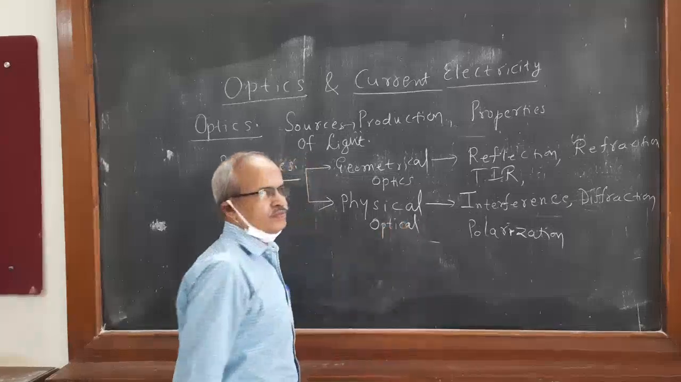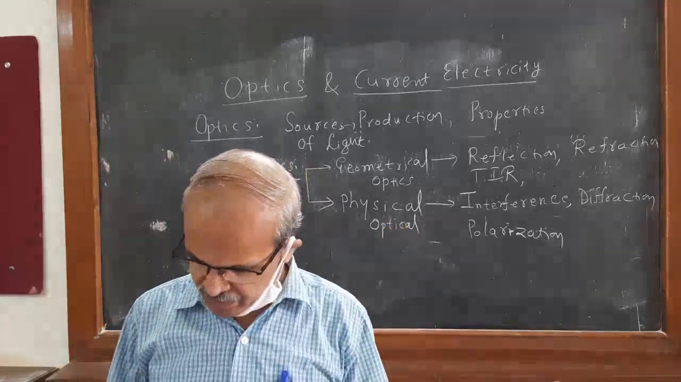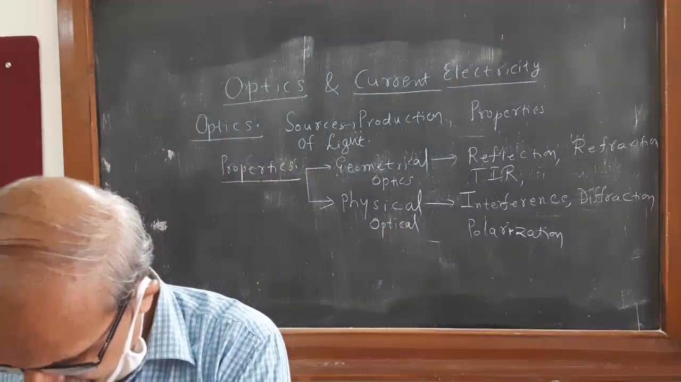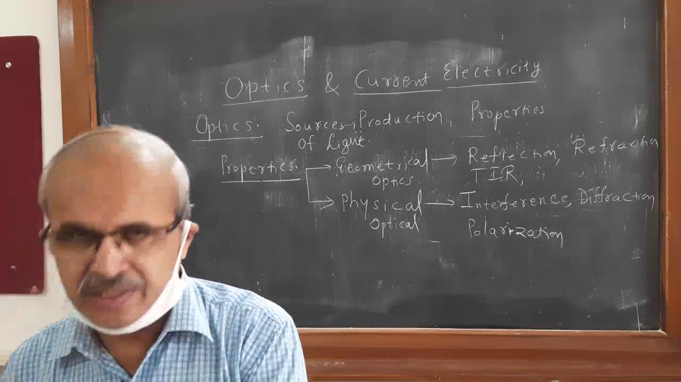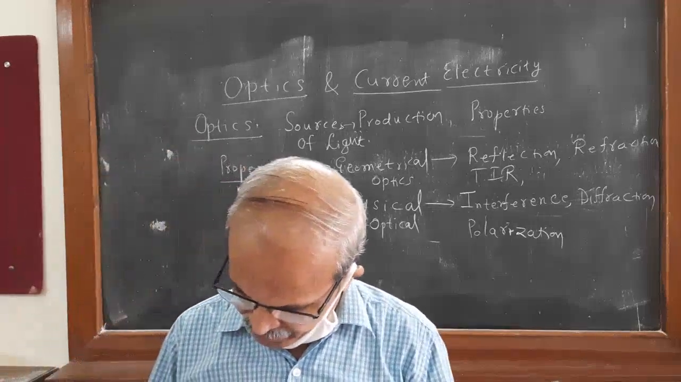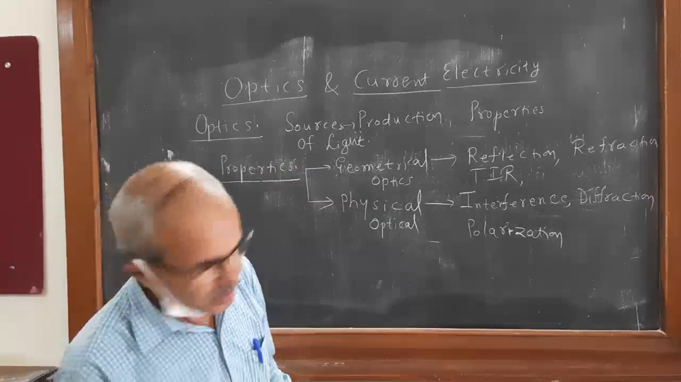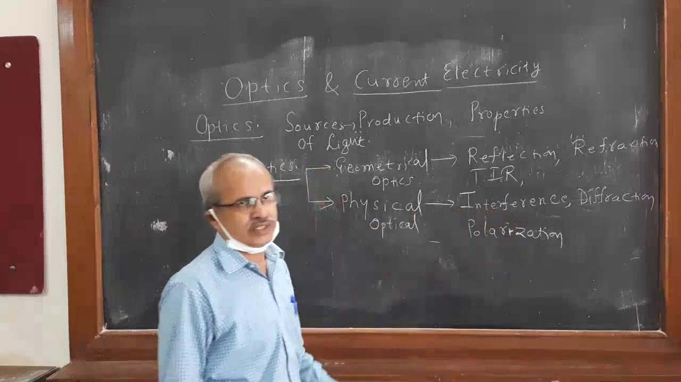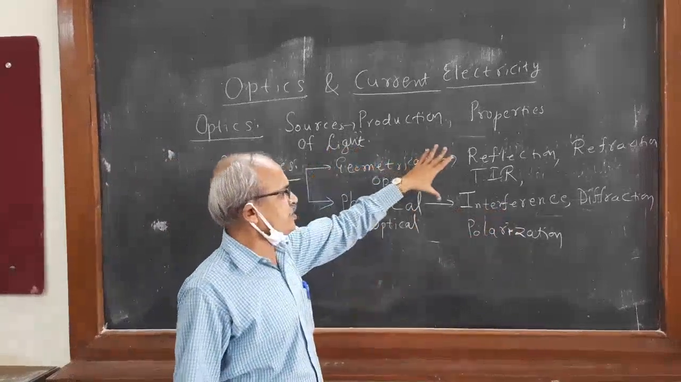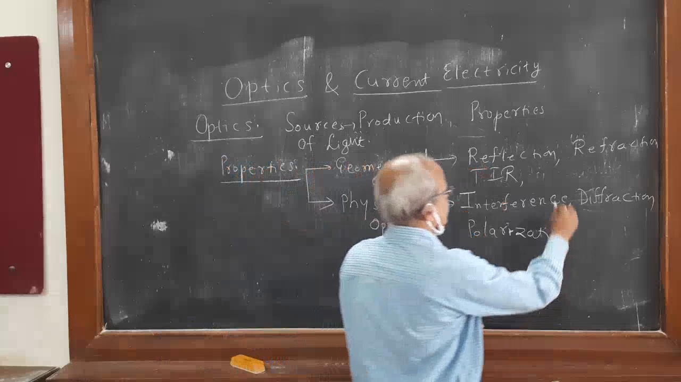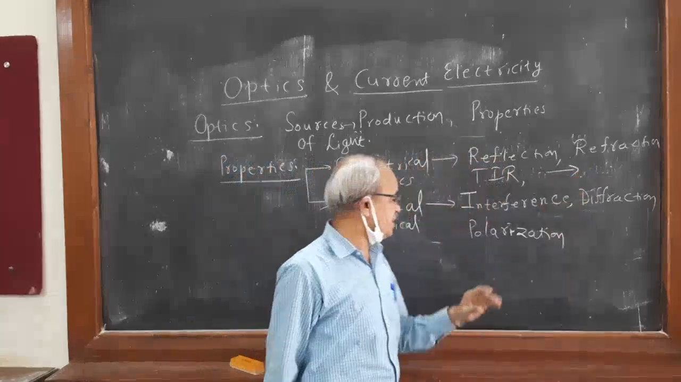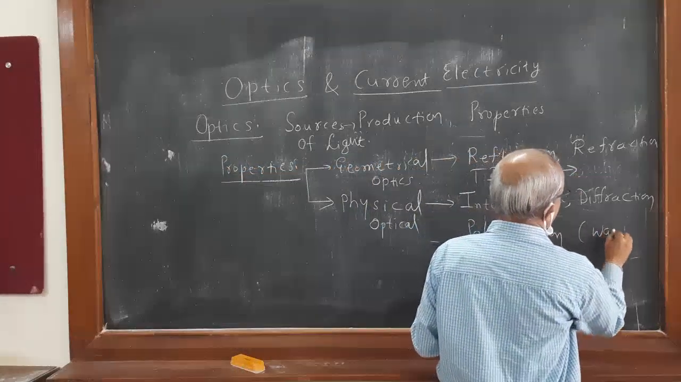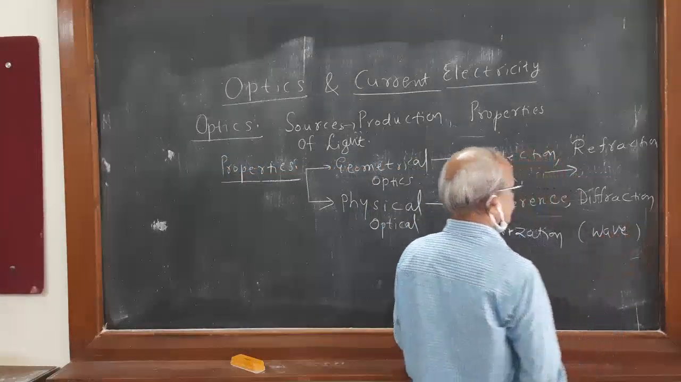Physical optics. Geometrical optics is one part, physical optics is another part. Geometrical optics deals with the ray of light, and physical optics deals with the properties of light: interference, diffraction, polarization. In geometrical optics, we consider light as a ray. But here we consider it as a wave. It's the wave nature we are studying here.